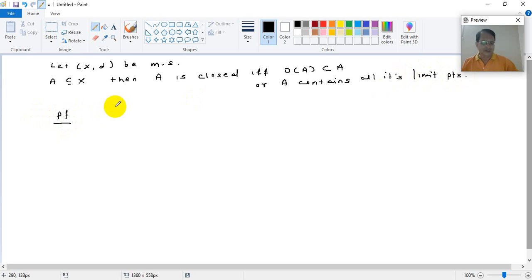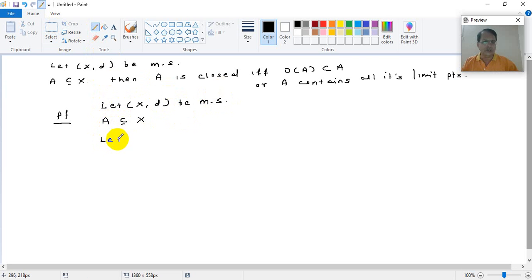very simple proof. See, suppose A is closed. I should write it all down: let X comma D be the metric space. Okay, we will write it in a better way. Let X comma D be the metric space, and A be a subset of X. Now A is closed.